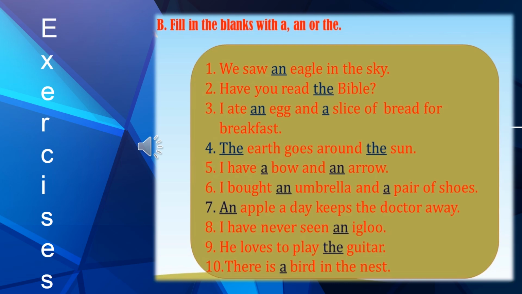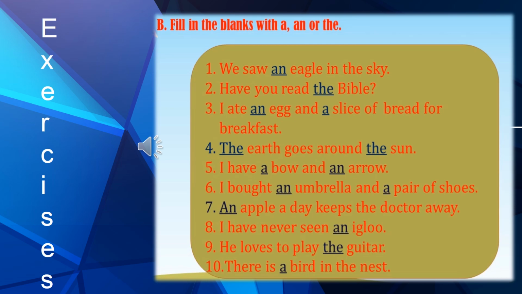Number 7: An apple a day keeps the doctor away. Again, apple starts with A, so we have used article an. Number 8: I have never seen an igloo. Igloo starts with I. I is a vowel, so we have used article an here.